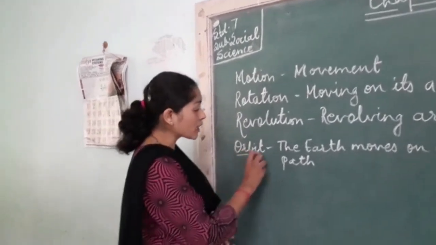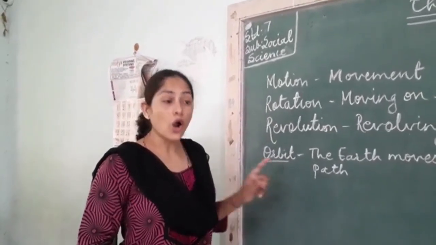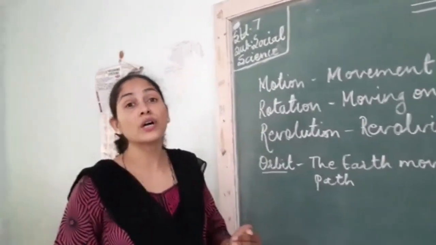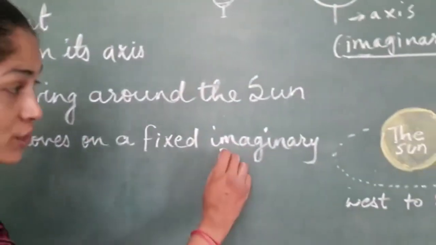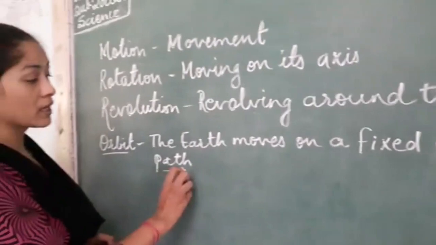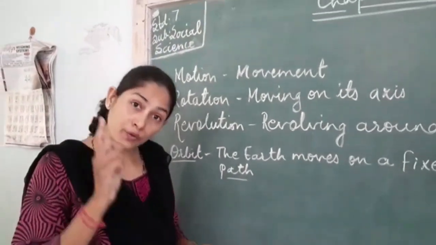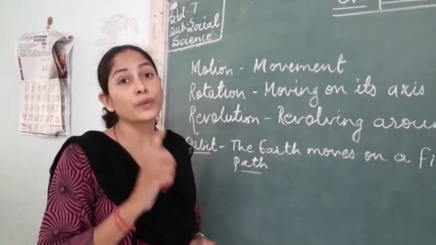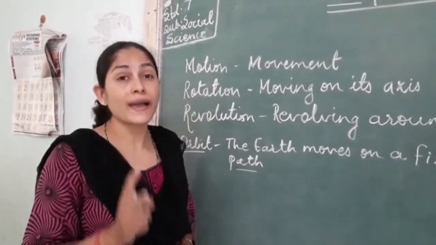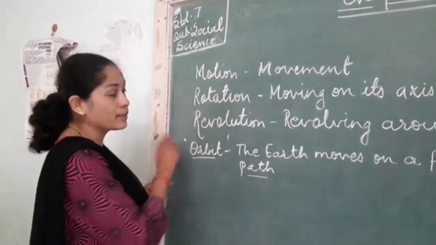One more word we are going to learn in the chapter, that is orbit. What is orbit? Orbit is a path on which the earth is moving. The earth moves on a fixed imaginary path. Again the path is imaginary. आपको वहां पर दिखेगा नहीं, पर वो फिक्स ऑर्बिट पे सालों से सदियों से एक ही जगह पर घूम रहा है. That is the fixed imaginary path of the earth. We call it as orbit.